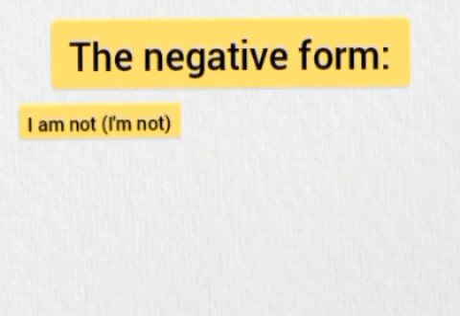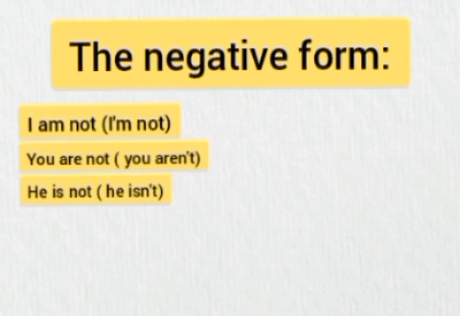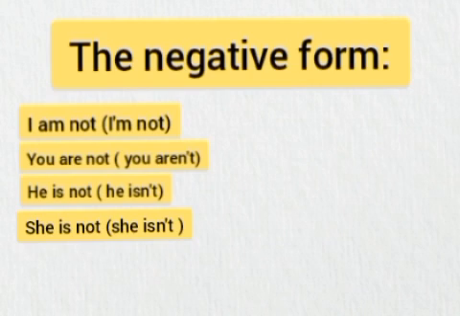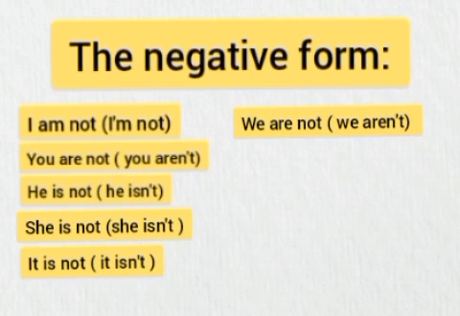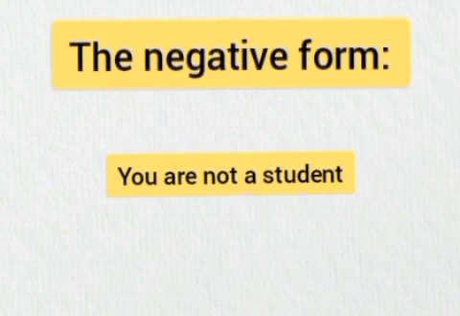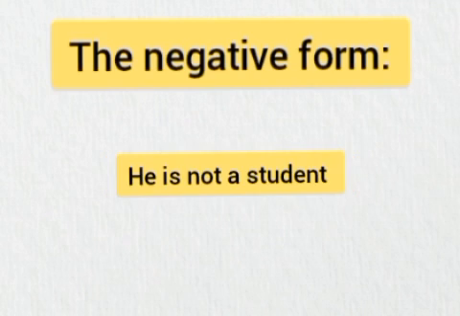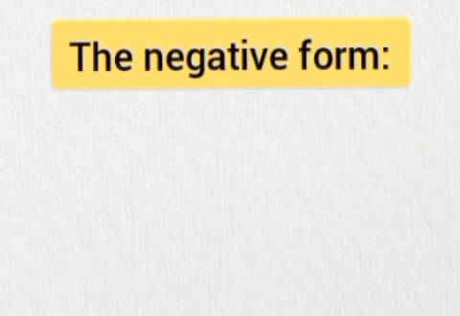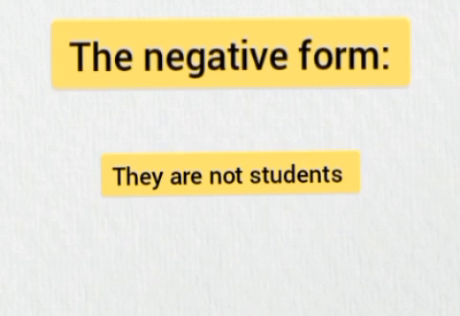The negative form. I am not. You are not. He is not. She is not. It is not. We are not. They are not. I am not a student. You are not a student. He is not a student. We are not students. They are not students.